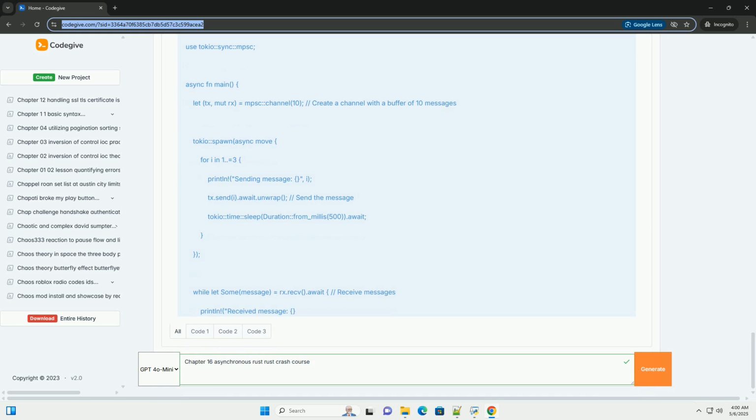3. #[tokio::main]. This attribute turns the main function into an asynchronous function and sets up the Tokio runtime. This is essential for running asynchronous code. tokio::main creates an executor that can run futures. For let future1 = task1() and let future2 = task2(), these lines do not execute the tasks immediately. They create futures representing the eventual results of the tasks.